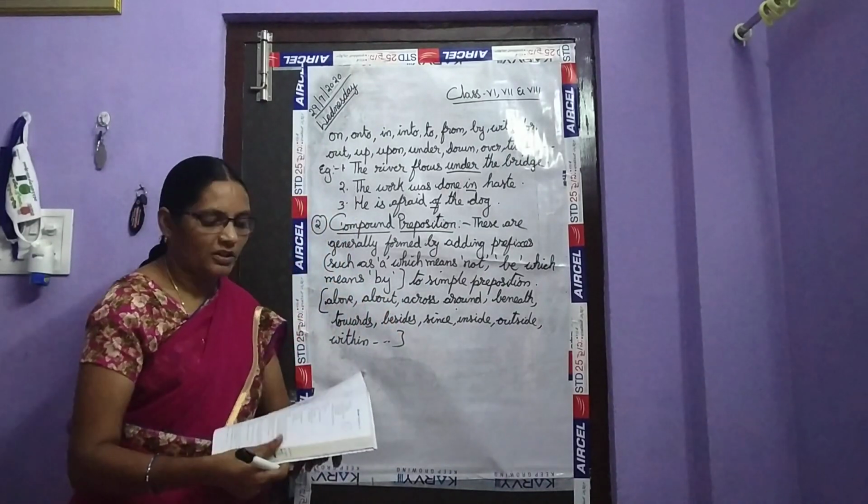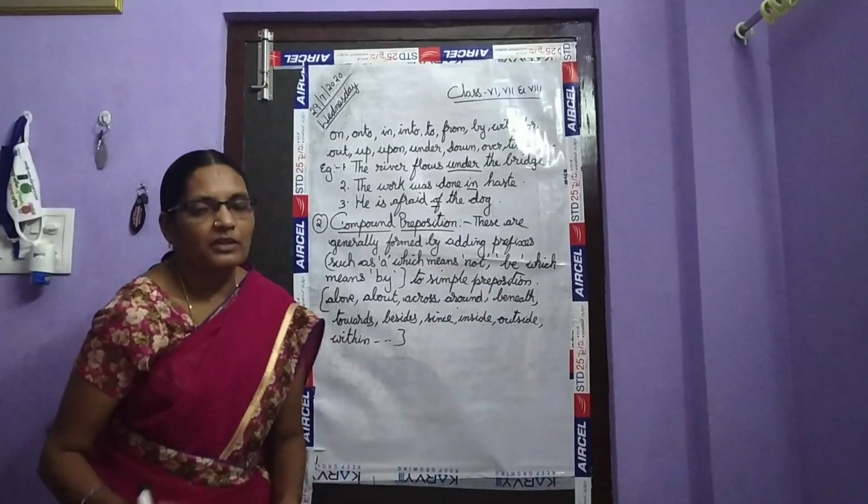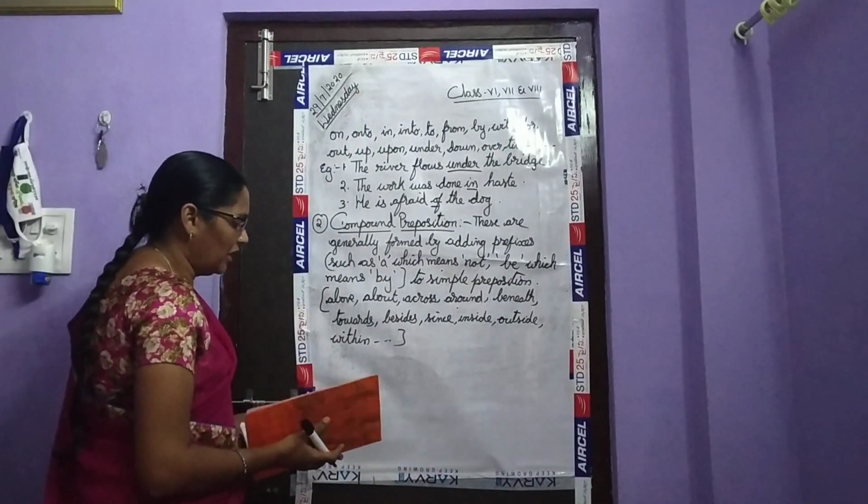Okay children, what are these compound prepositions? They are generally formed by adding prefixes.